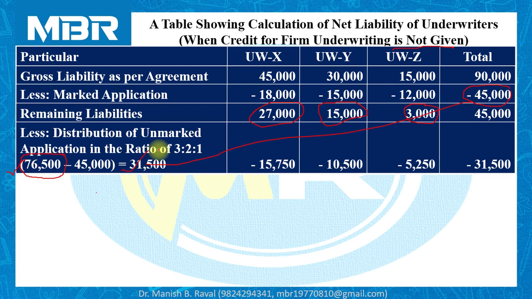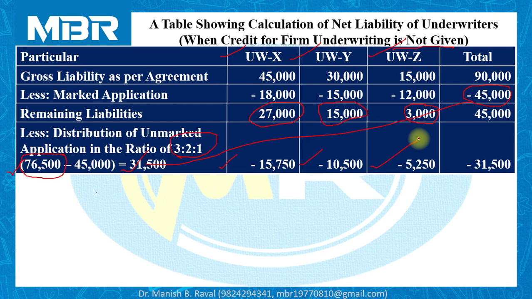These 31,500 shares are distributed to X, Y and Z in the ratio of their gross liability, that is 3:2:1. So 15,750 shares are transferred to X, 10,500 shares are transferred to Y and 5,250 shares are transferred to underwriter Z.